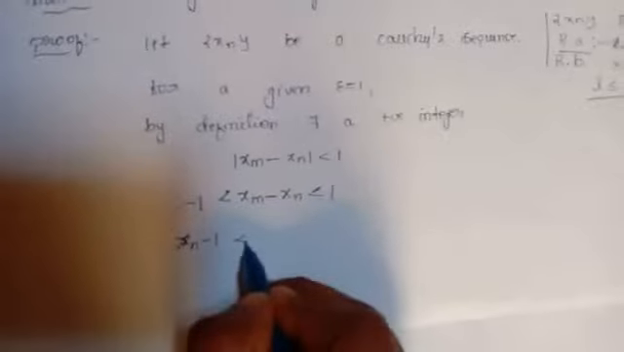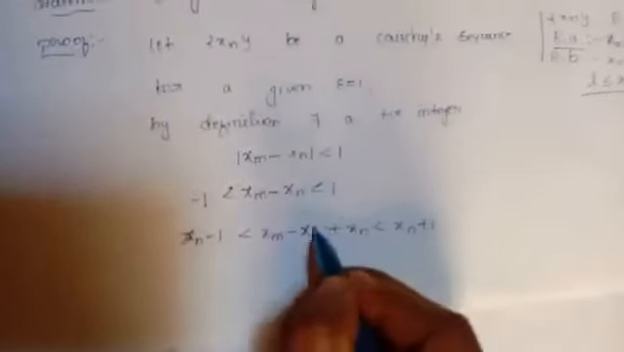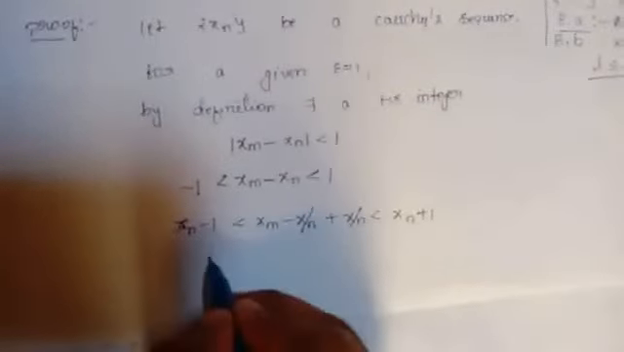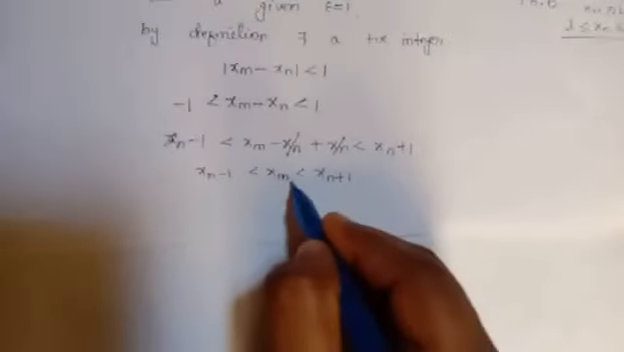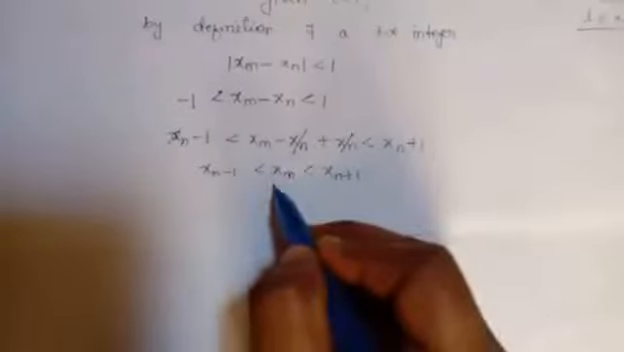After this, add xn on both sides. Xn minus 1 is less than xm minus xn plus xn, which is less than xn plus 1. Here minus xn and plus xn will cancel. Remaining terms: xn minus 1 is less than xm less than xn plus 1. Here xm is less than xn plus 1 and xm is greater than xn minus 1. Now what are the terms in the sequence?